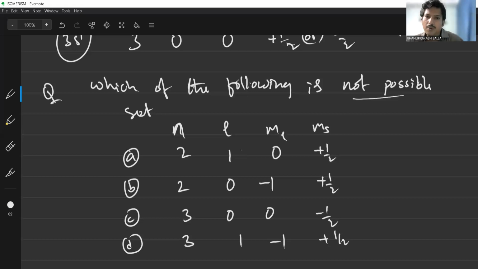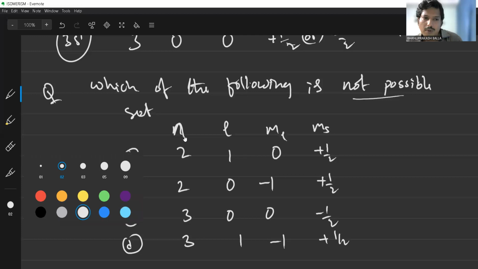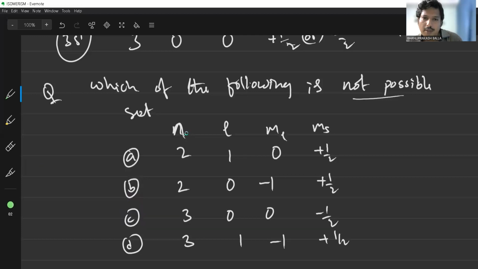But how to do the problem? As you know, n is equal to 2. What are the l values? 0 to n minus 1, so 2 minus 1 is 1. So 0 or 1. So 1 is a correct option. If l is equal to 1, ml values are minus 1 to plus 1, including 0. So 0 is included, so it is also correct. Maybe it is plus half or minus half. So this option is correct.